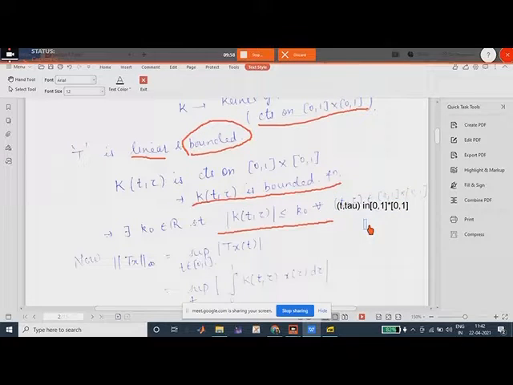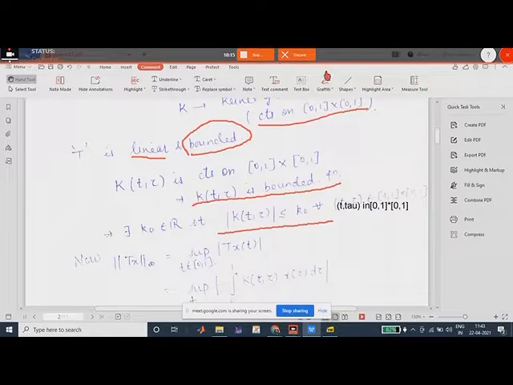So what we have is the kernel is a bounded function. So this implies that there exists a real number k naught such that this condition holds for all t, tau in [0,1] cross [0,1], right? So what this implies is